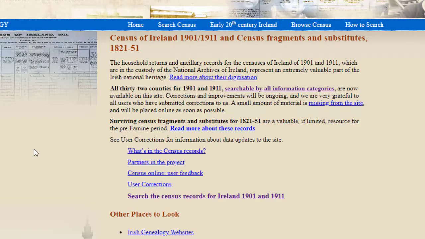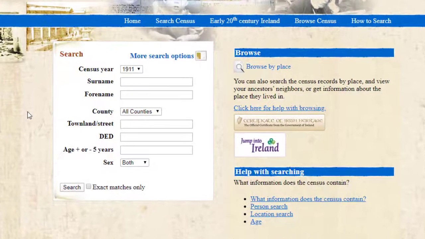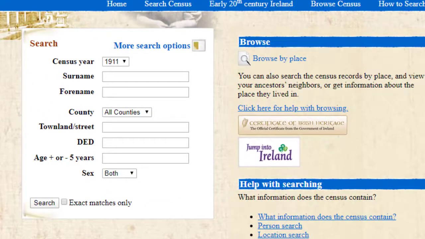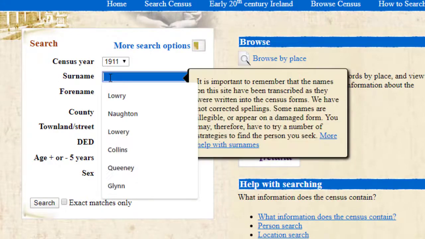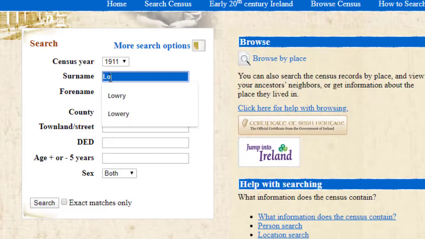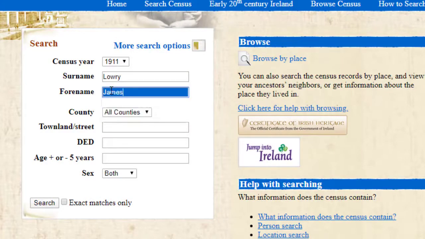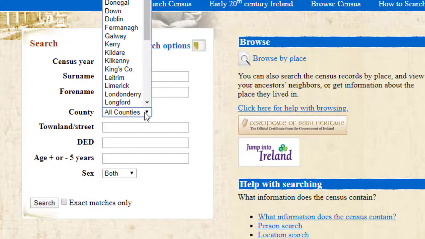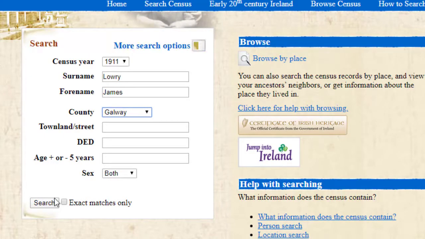Like last time, we want to go to the National Archives Census homepage, census.nationalarchives.ie. And from there, we'll again go to Search Census. And like last time, we'll conduct a simple search. This time, the default is for 1911. So again, we're going to add Lowry. We will add James's first name here, and again, County Galway.